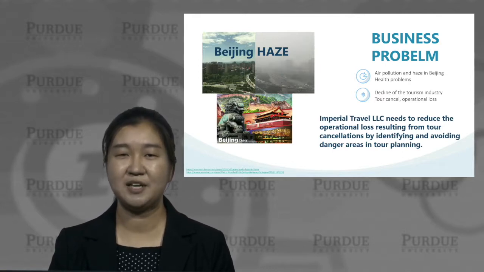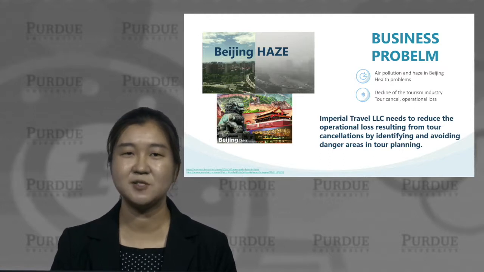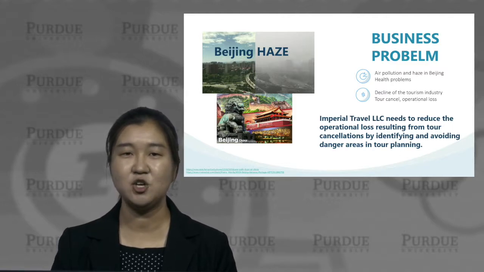Though there are many applications in the market that can predict air quality, Imperial Travel Company needs an application unique to their business. In addition to the company predicting the air pollution index of famous spots in Beijing based on weather conditions, customers will also have access to the tour. This will allow Imperial to schedule tour routes ahead of time for clients, and on the other hand, customers can customize their own routes based on the recommendations from the application. Thus, besides accuracy, this application needs to be easy to use and easy to understand.